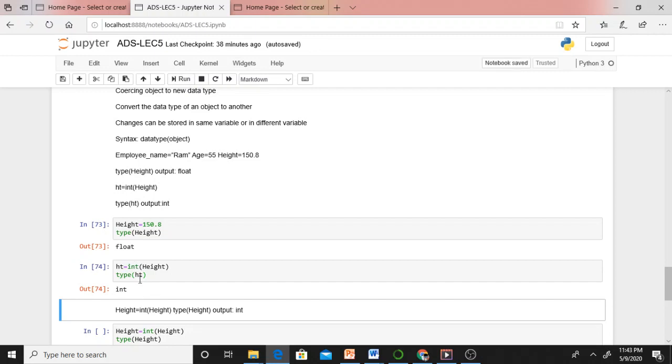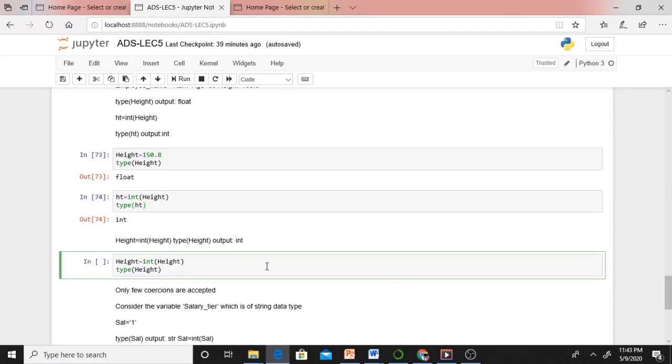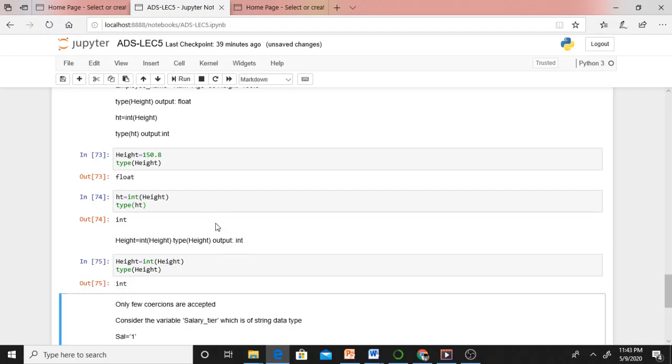Here we are taking a separate variable ht. Even if you want to keep it in the same variable, you can. Just see, height is originally a float type variable. As I am keeping int of height, this height float will be converted into int. It will get stored in the same variable. Now if I check the type of height, what will it print? It will print integer, isn't it?